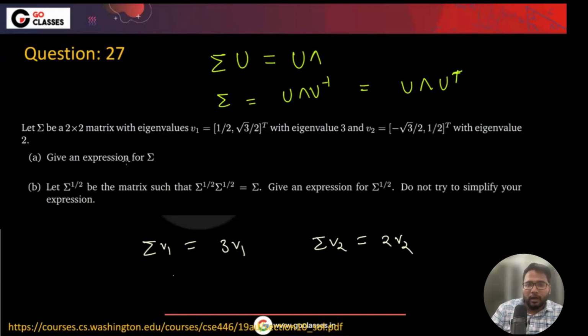Now they are next saying, let's denote some notation. Sigma power 1 by 2 is a matrix such that sigma power 1 by 2 into sigma power 1 by 2 gives you sigma. Or if you are confused, let's just say it is x. So x into x is sigma, or x square is sigma. Then what is this x? That's what they're asking.